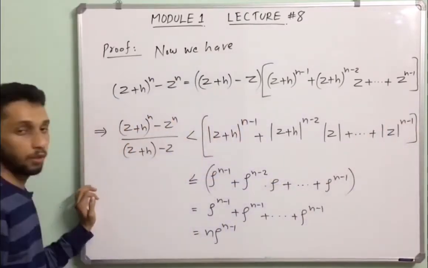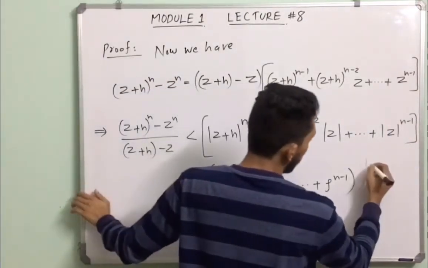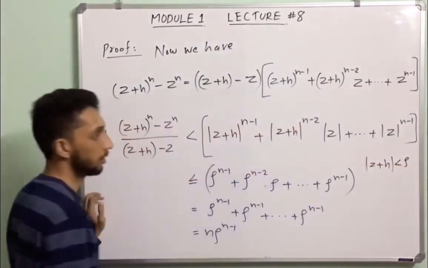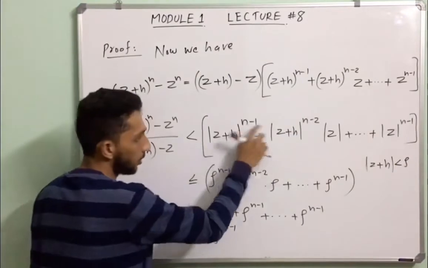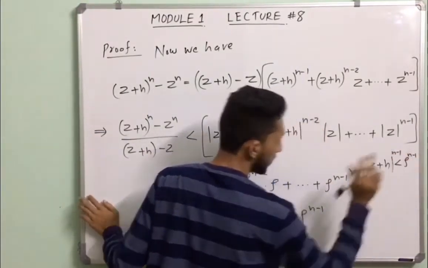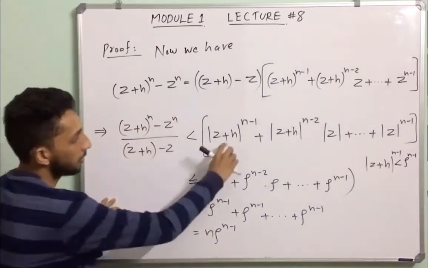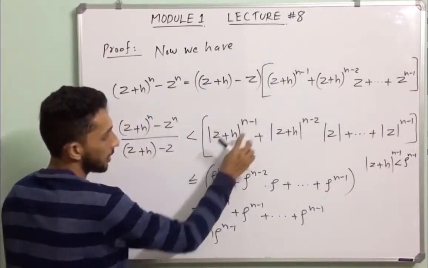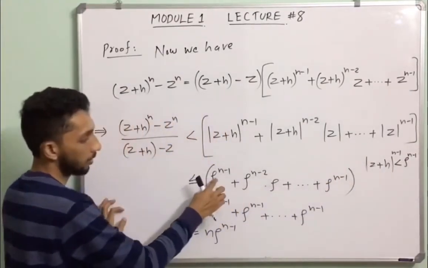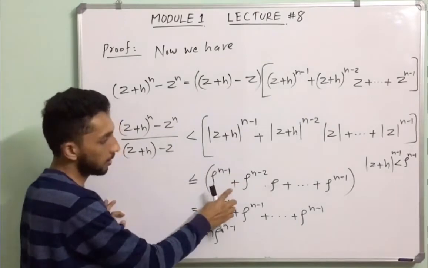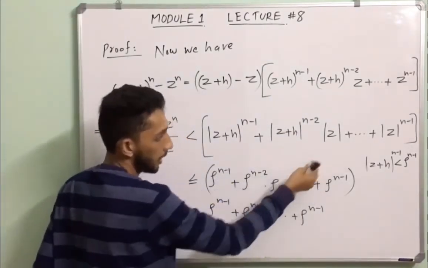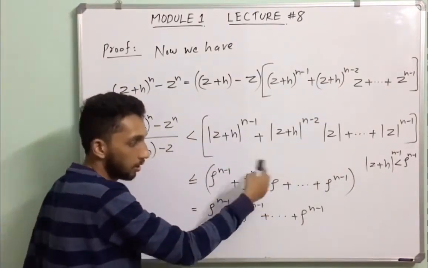We know that mod z plus h is less than rho. So mod z plus h all raised to n minus 1 is also less than rho raised to n minus 1. So this becomes less than or equal to rho raised to n minus 1 plus rho raised to n minus 2 into, we know that mod z is also less than rho.